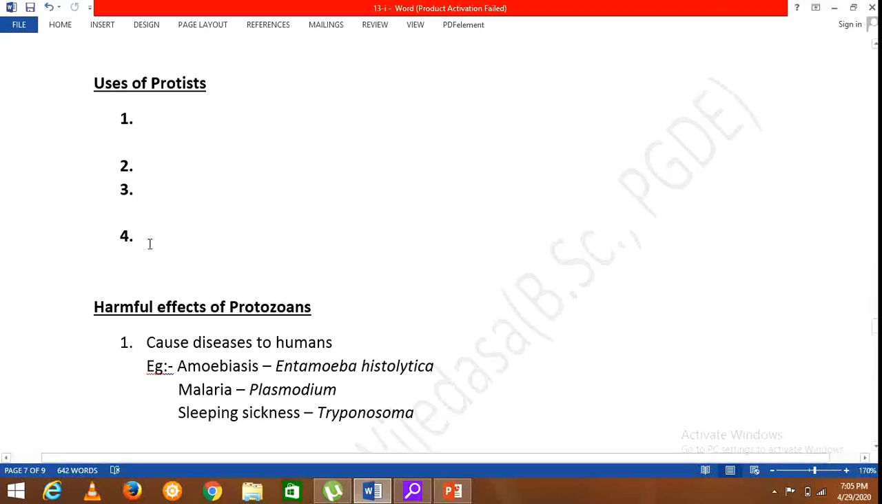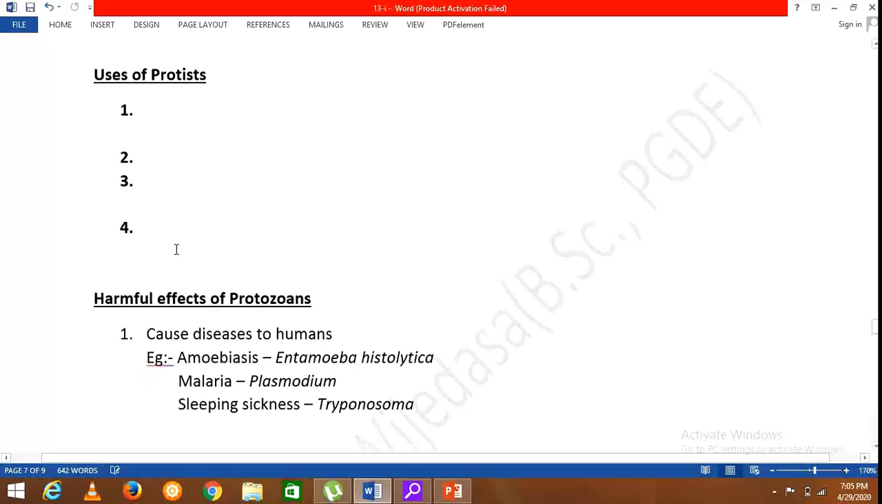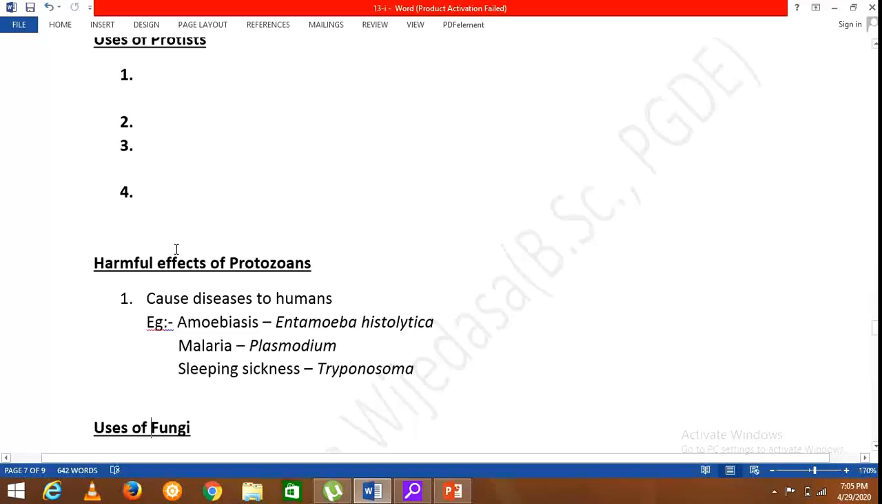And another interesting feature is that these are used to extract alginic acid to make ice cream. It is another importance or use of protists, especially algae. And there are certain harmful effects also. The most harmful effect of protozoans is causing diseases to humans.